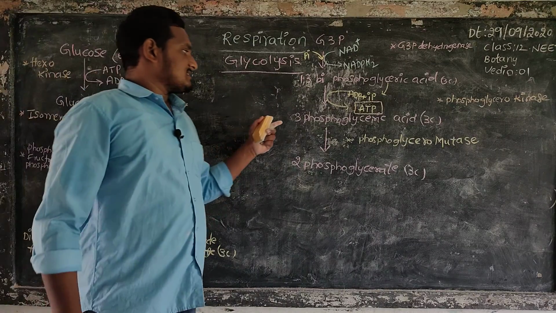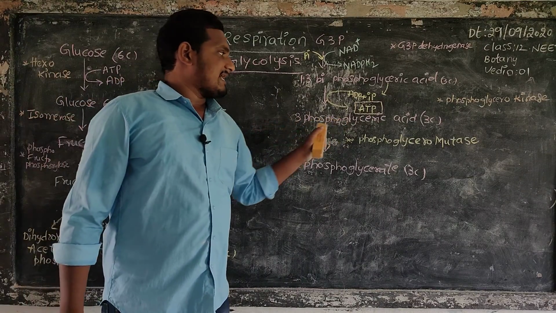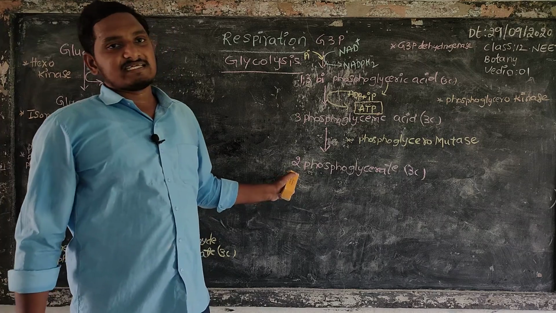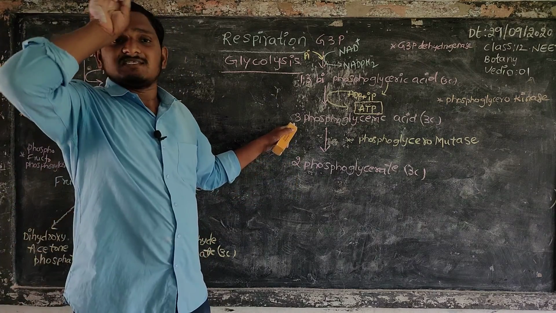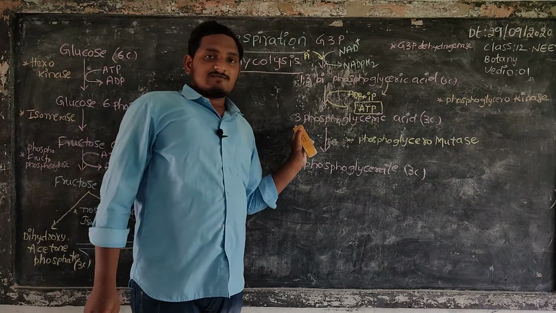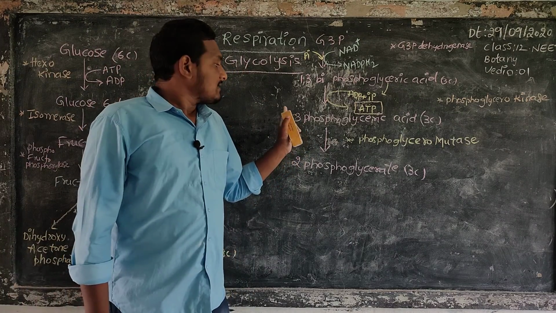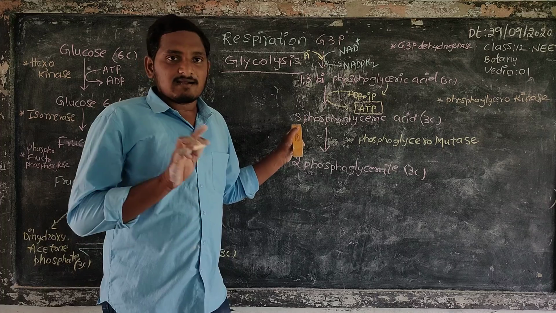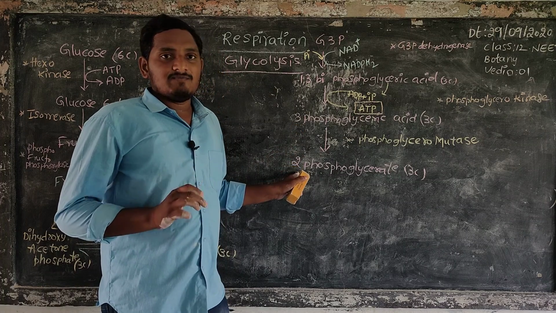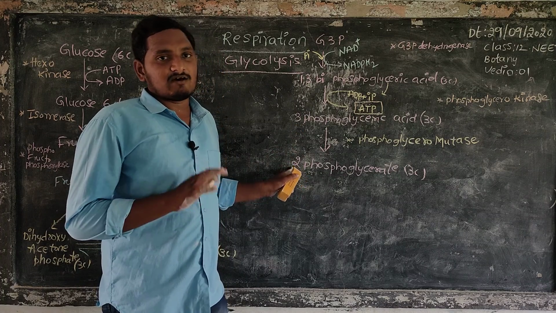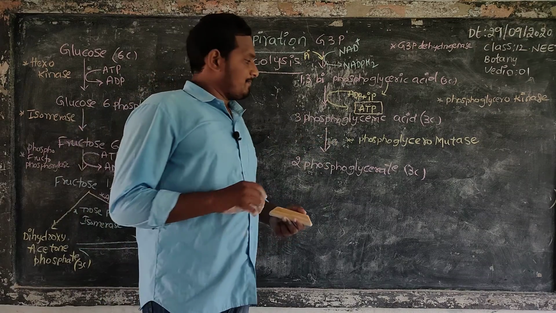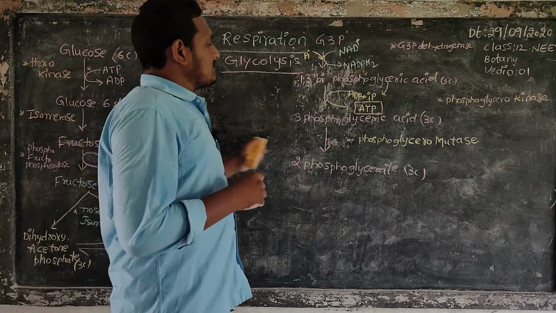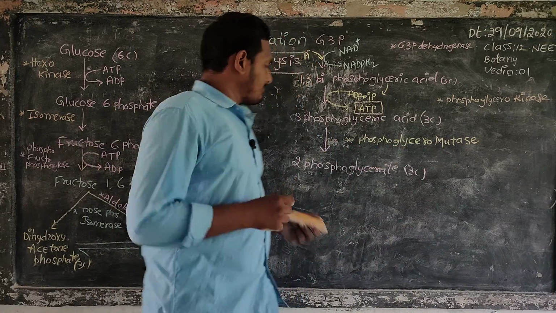That enzyme changes 3-phosphoglyceric acid into 2-phosphoglyceric acid. There is no other change, only the position of phosphorus. In one compound phosphorus is attached at the third carbon, but in this form phosphorus is attached to the second carbon. Just the phosphorus position changes, and the remainder is the same.